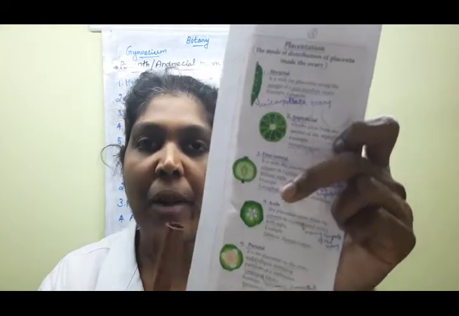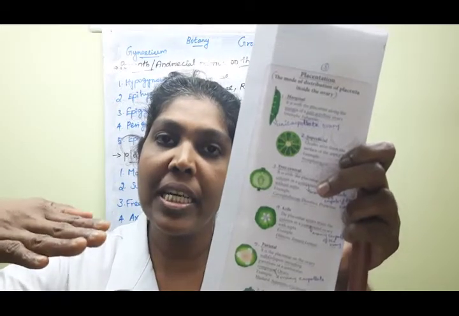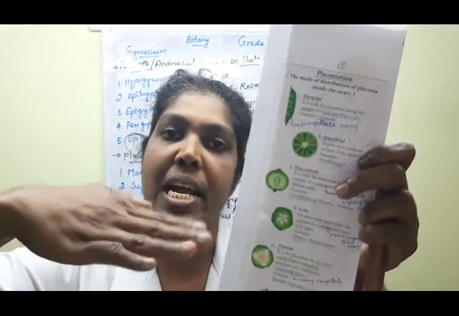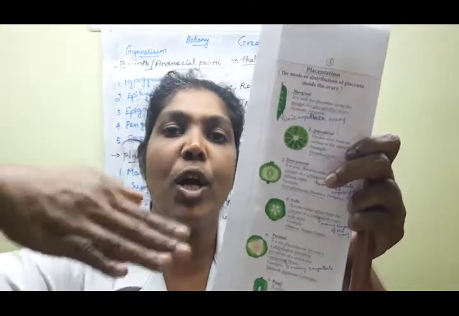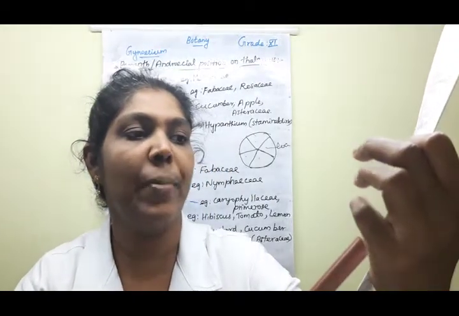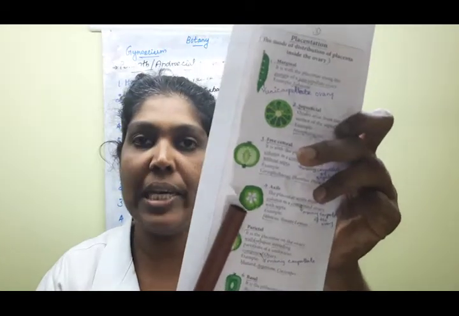This type of placentation, all of you listen, is present in a multicarpellate condition only, but here the placenta is present on the septa, or the cross walls. So this is axial placentation.